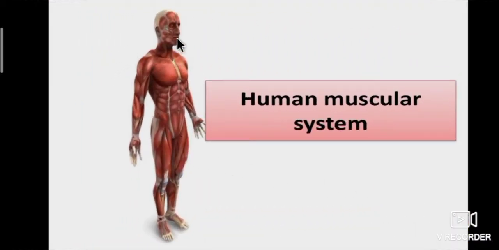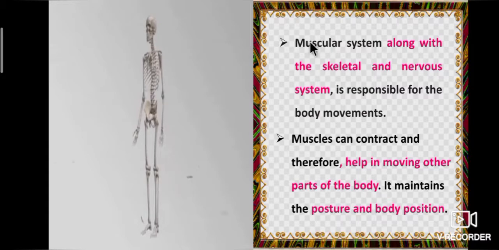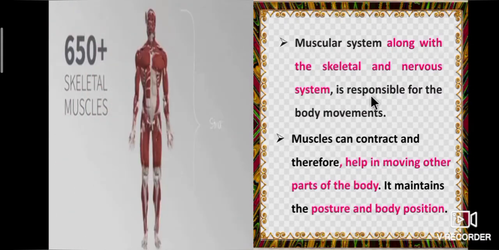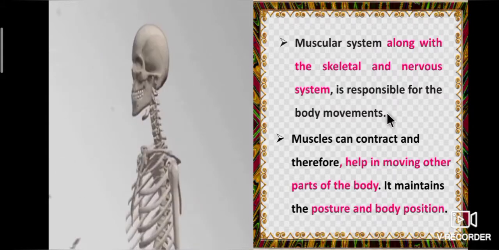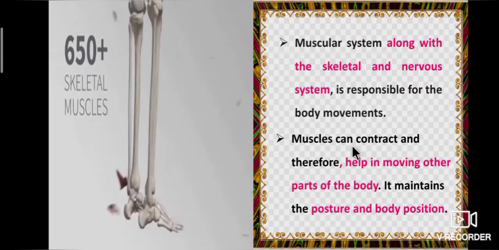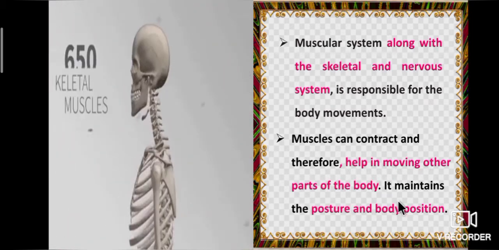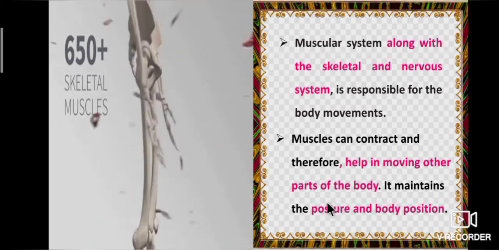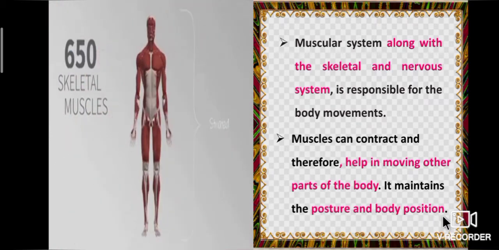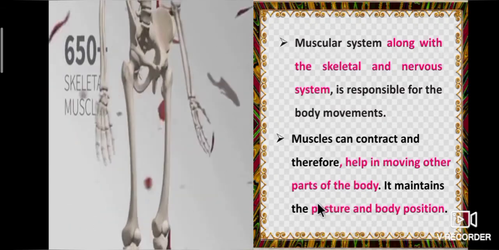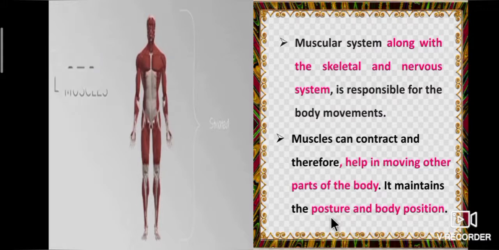Next, we are going to study about human muscular system. Muscular system, along with the skeletal and nervous system, is responsible for the body movements. Muscles can contract and therefore help in moving other parts of the body. It maintains the posture and body position. What is posture? Posture means the way that a person sits, stands, walks, etc.